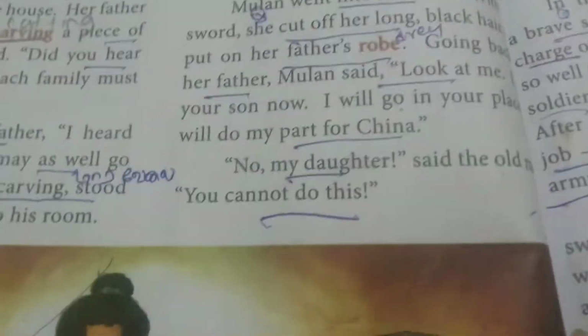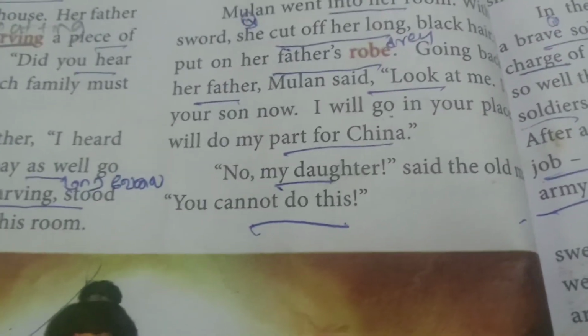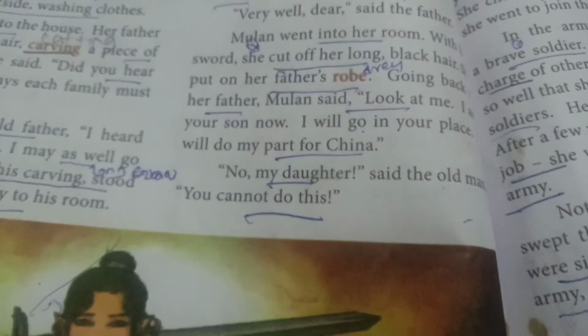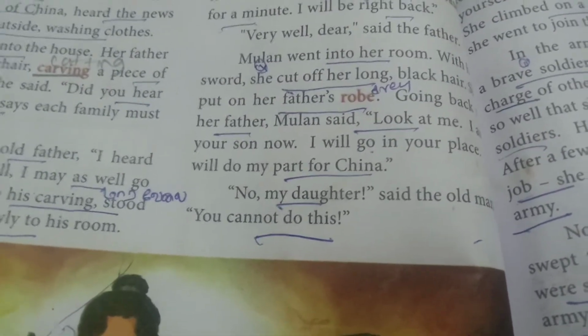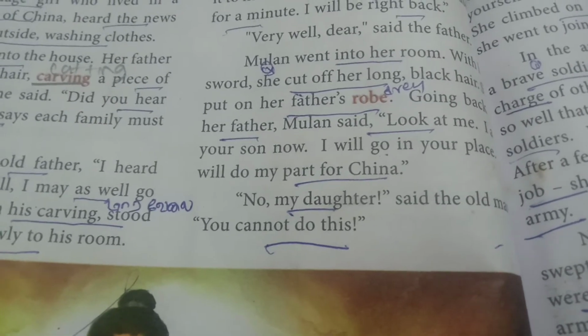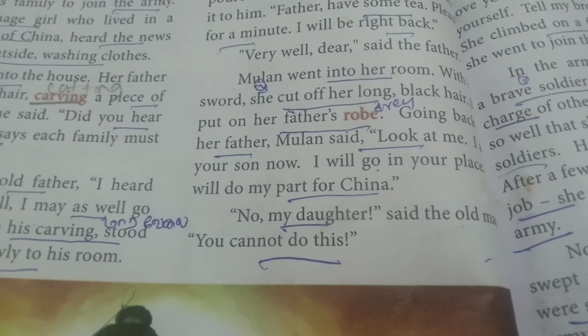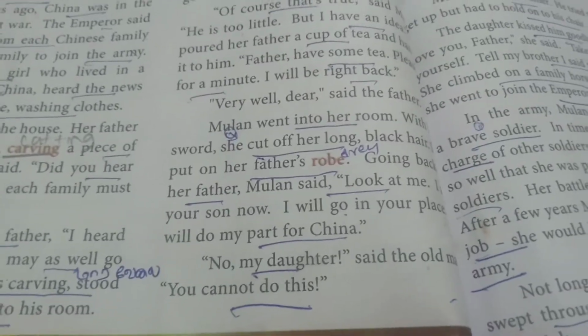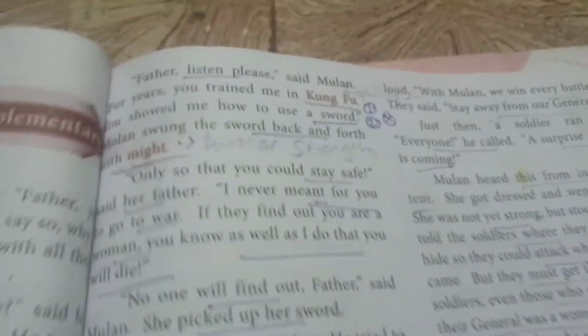She said boldly. But no, "my daughter," said the old man, "you cannot do this." Her father did not accept this because he knew that when anyone finds out Mulan is a woman, they will punish her. They will kill her. So her father was afraid to send his daughter to the army. But Mulan was strong in her decision.